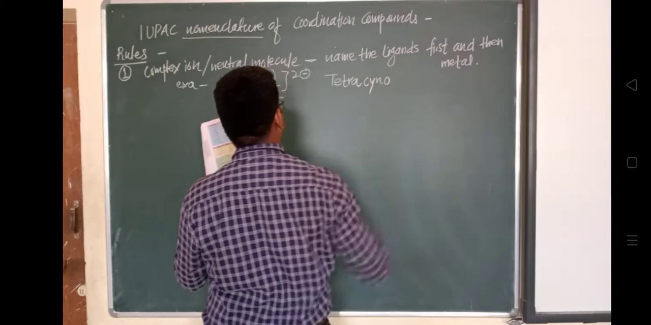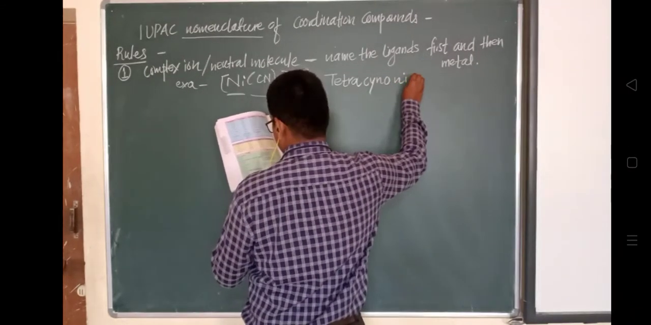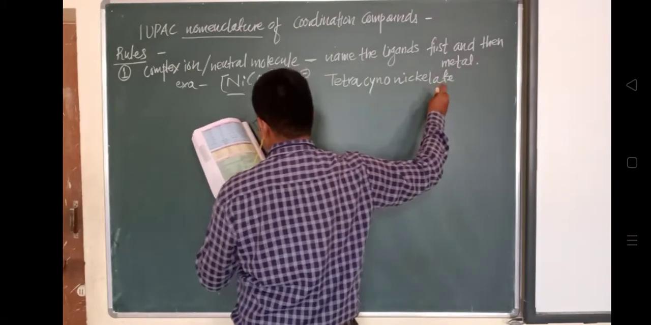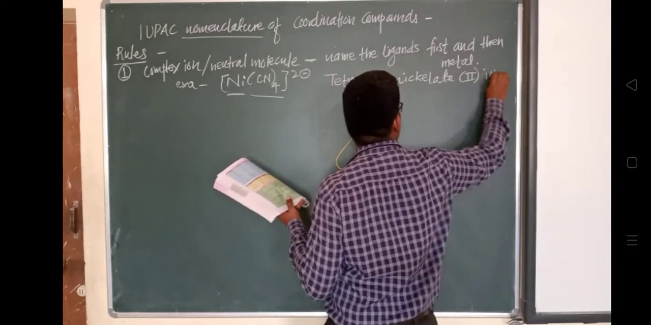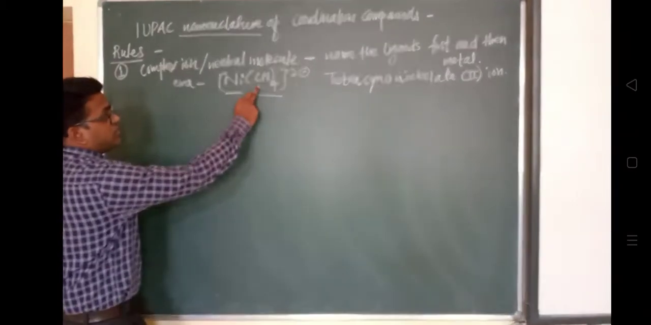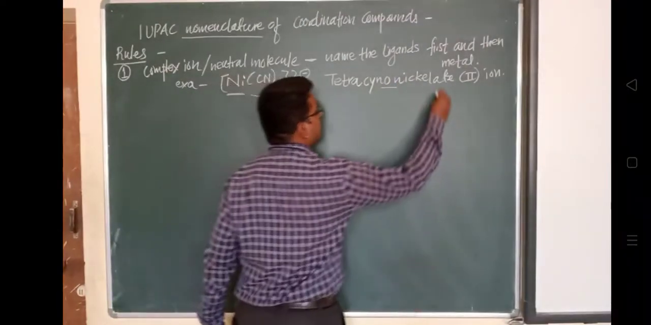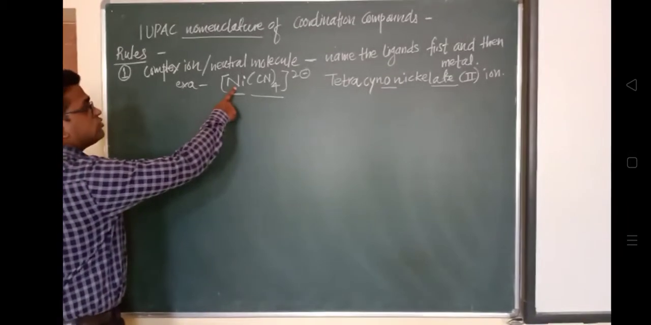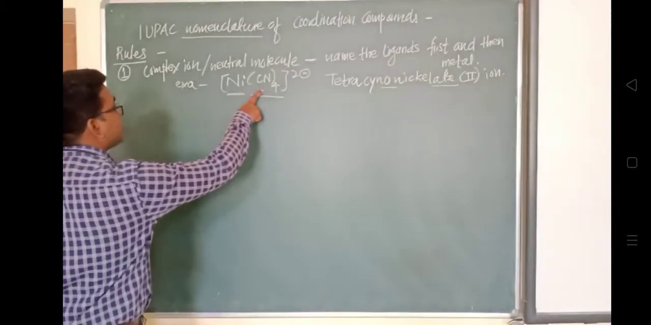So Ni(CN)4 2-, nickelate. This is the nomenclature, and the oxidation state is nickel two plus. In this way the nomenclature is given. Why this is cyano, as well as why this ATE is given, we will see in the next rule. First we will have to give the nomenclature to the ligand, in case of a complex ion or in case of a neutral molecule. Another rule, that is the second rule.